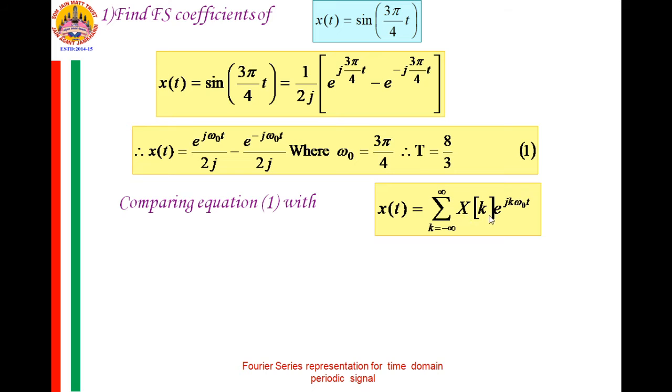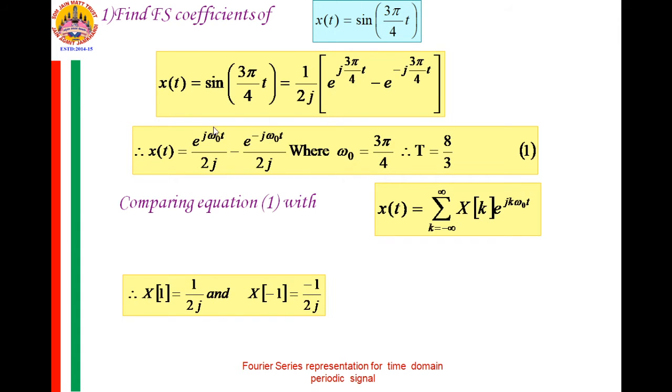And when I compare this expression with the expansion of this infinite series, you will observe that in this complex exponential term, k is equal to plus 1, and in this complex exponential term, k is equal to minus 1. So, if you compare the coefficients of these exponential terms, we shall write x of k is equal to 1 by 2j for k is equal to 1, and x of k is equal to minus 1 by 2j for k is equal to minus 1.